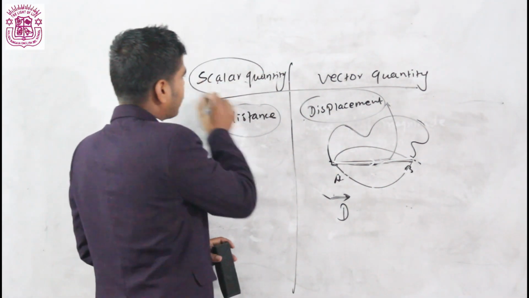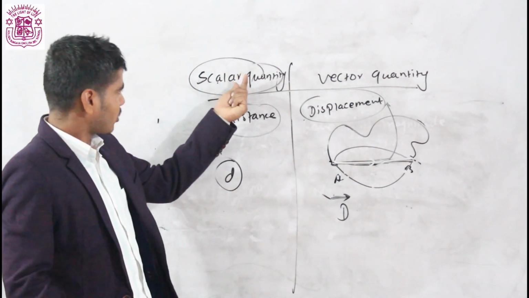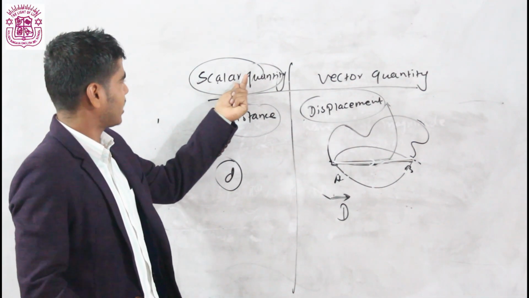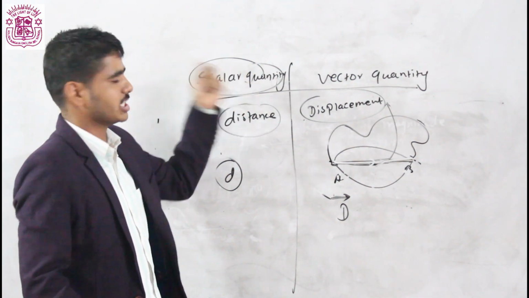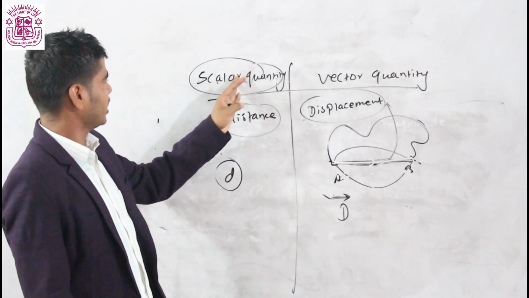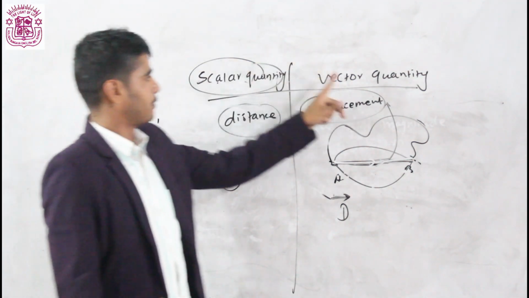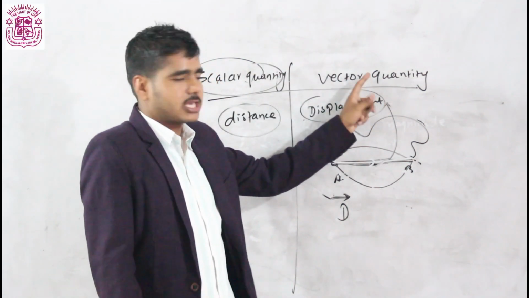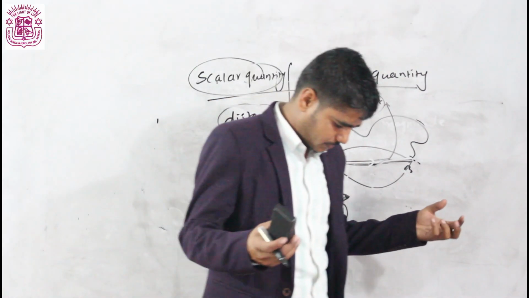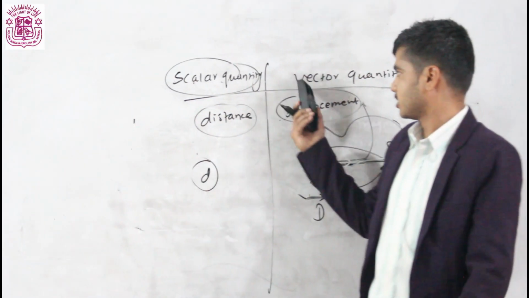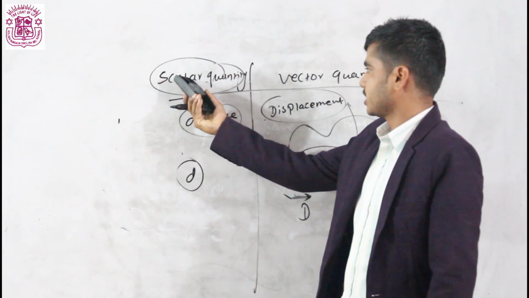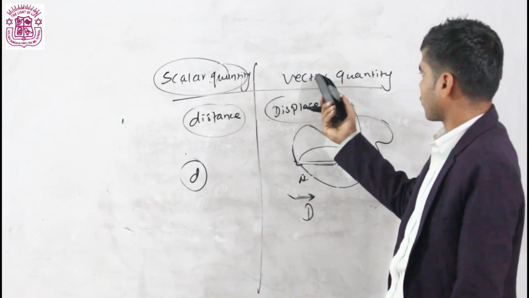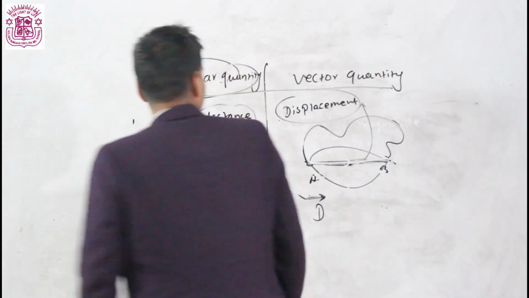Another difference: scalar quantities always give a positive sum. Means while you are adding, it always gives a positive result. But vector quantities may show a positive, negative or zero result. So the sum of scalar quantities is always positive. The sum of vector quantities may be positive, negative or zero.